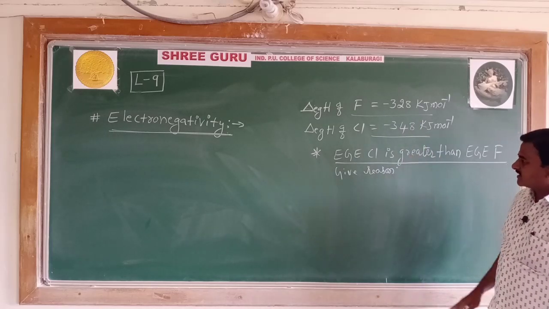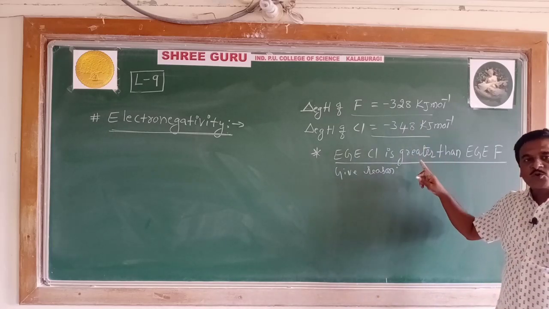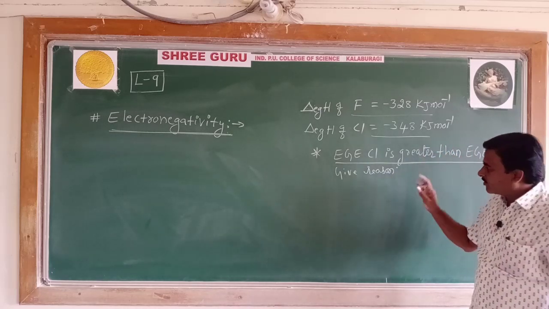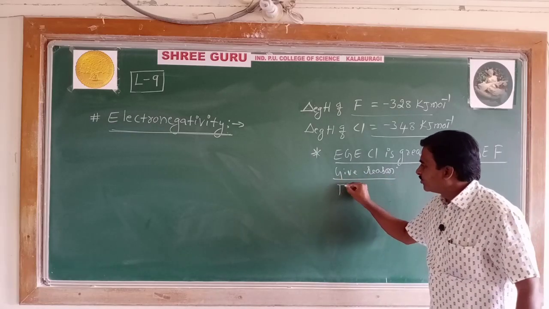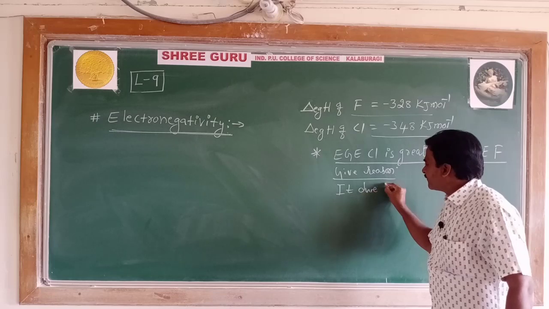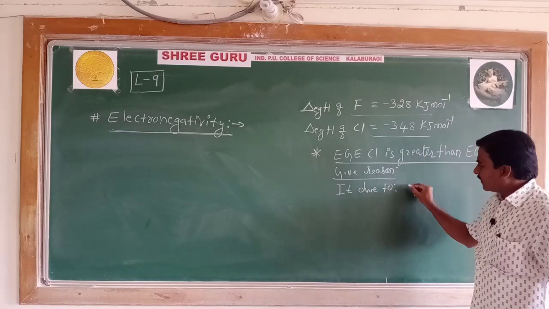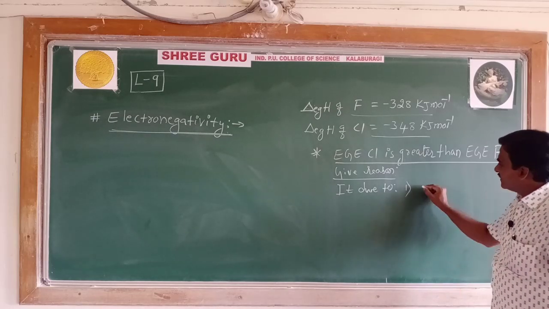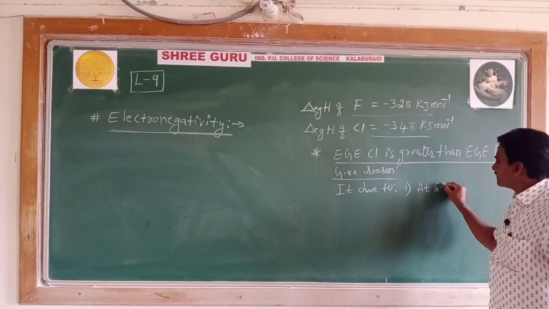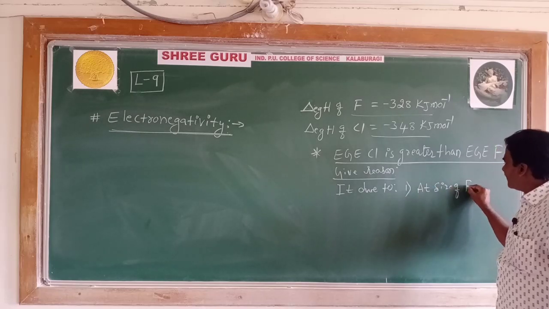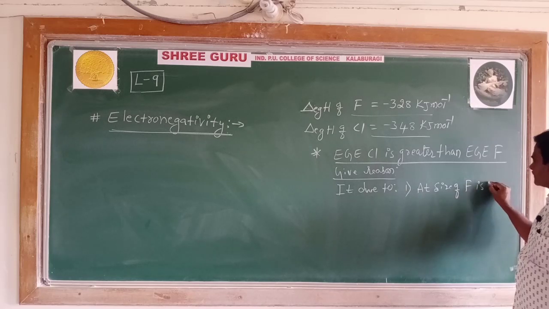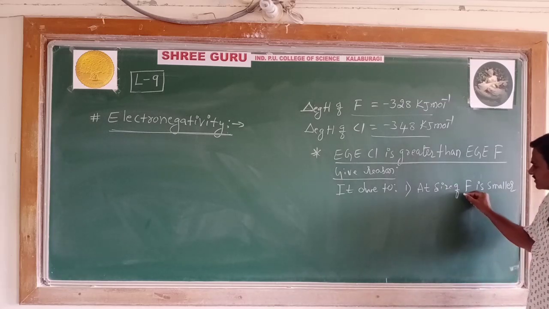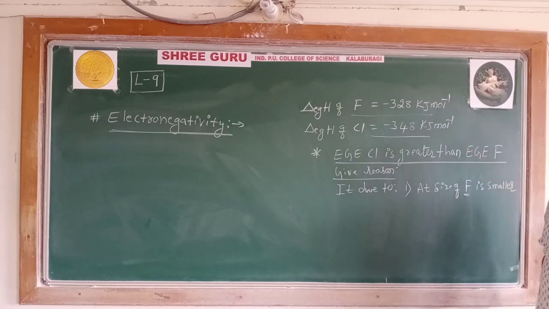So the simple reason the electron gain enthalpy of chlorine is more than the electron gain enthalpy of fluorine is, number one, fluorine has a smaller atomic size. Atomic size of fluorine atom is smaller as compared to chlorine.